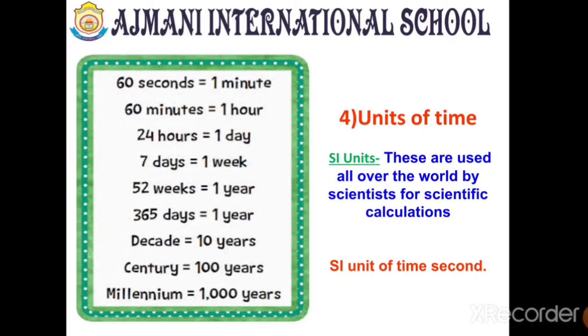As you can see on your screen, 1 minute gives you 60 seconds, 1 hour gives you 60 minutes, 1 day gives you 24 hours, 1 week gives you 7 days, 1 year has 52 weeks, 1 year also has 365 days, and 10 years become a decade, 100 years make a century, and a millennium is made of 1000 years. And do you know what is the standard unit of time? Yes, it's correct. It is the second, the smallest unit of time we know.